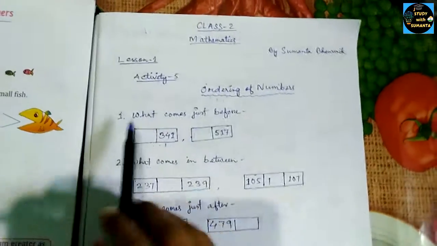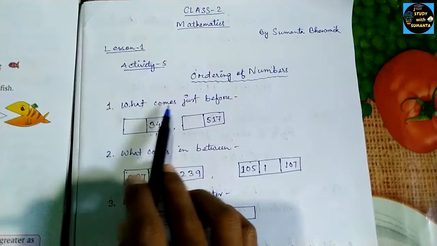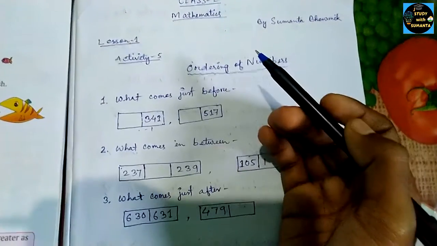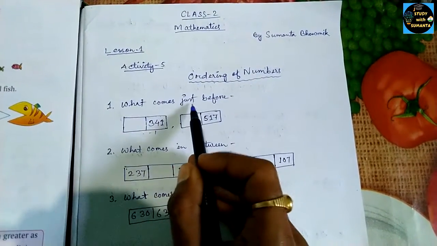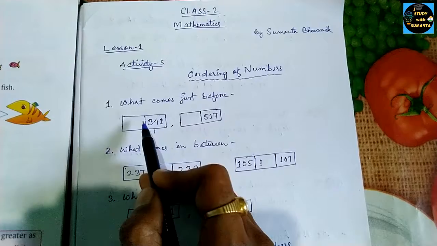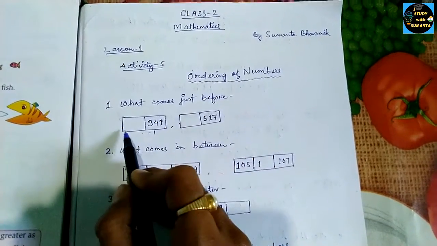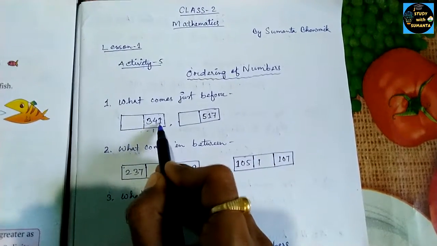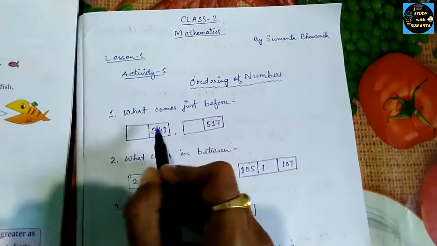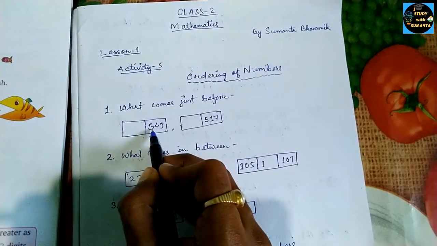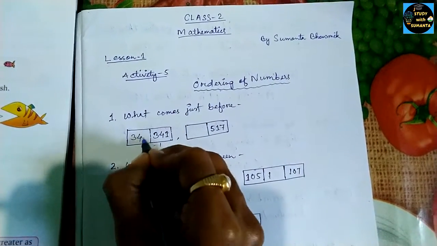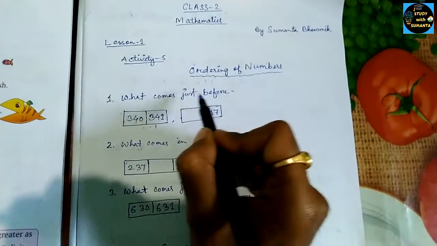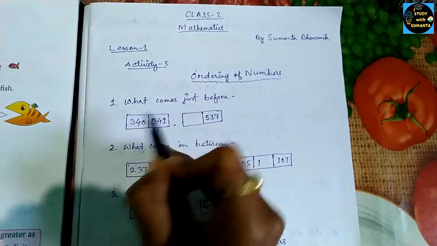Ordering of numbers. In that we have first what comes just before 341. That means, just before means what will be before it, so what will be before 341, we have to minus 1 from this number, then we will get this number. So if you minus 1 from 341, we will get 340. So this is the number just before 341.